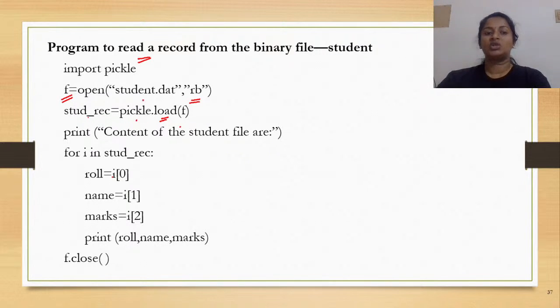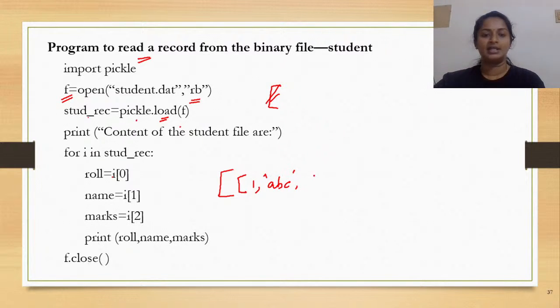So these are the student records. So actually, what would be stud underscore rec? It would be a nested list, isn't it? So in one go, the entire content of your file is read, and it would be stored in stud underscore rec. Your nested list means your list would look like, you would have one record, say 1, RB, 100, followed by another, 2, F, 90.